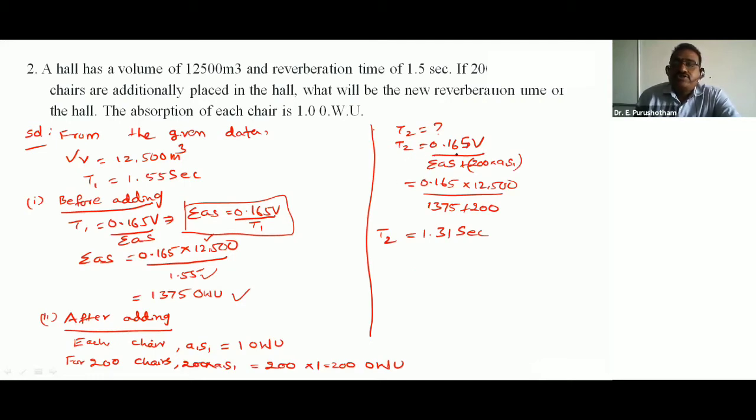T2 is equal to 0.165 V by sigma AS plus 200 into A1S1. So 0.165 into 12,500 by 1375 plus 200 into 1. So calculating, we get T2 is equal to 1.31 seconds.